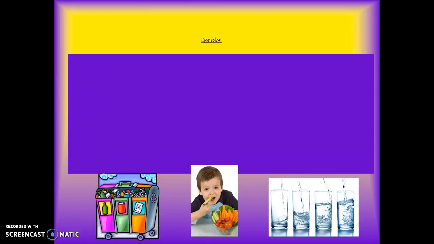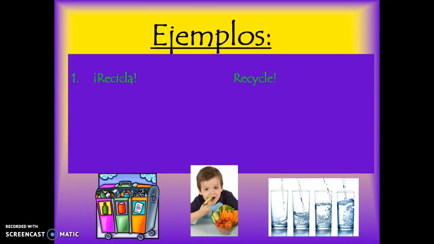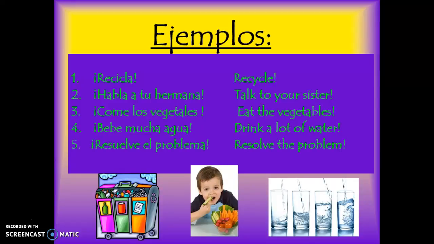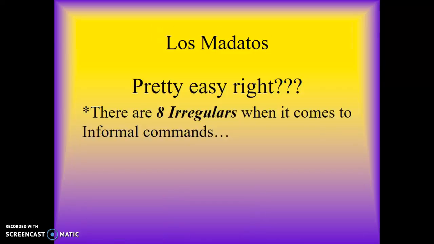There's the command. Now, let's look at some más ejemplos, and then we're going to look at some irregulars, because again, there's always irregulars. Recicla, recycle. Habla a tu hermana. Talk to your sister. Come los vegetales. Eat the vegetables. Bebe mucha agua. Drink a lot of water. Resuelve el problema. Resolve the problem. Pretty easy, right? Now, there are 8 irregulars when it comes to informal commands, and so here they are right here in a nice little chart for you.